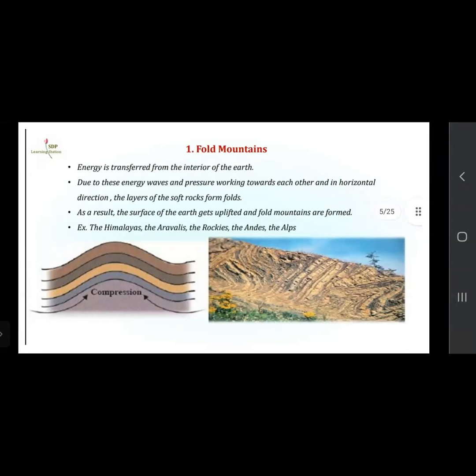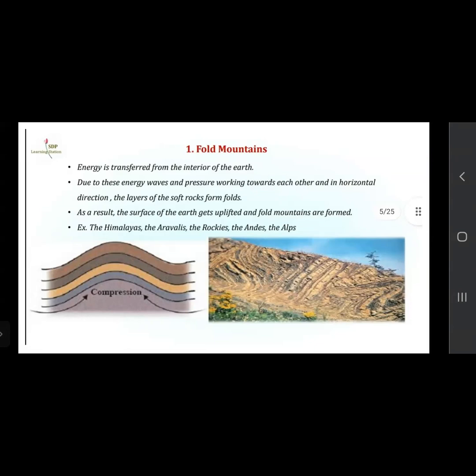rock form folds. Because of these energy waves and the pressure created towards each other in a horizontal direction, the waves travel horizontally, and the layers of the soft rock form folds. As a result, the surface of the earth gets uplifted and fold mountains are formed. Examples are the Himalayas, the Aravallis, the Rockies, the Andes, and the Alps.